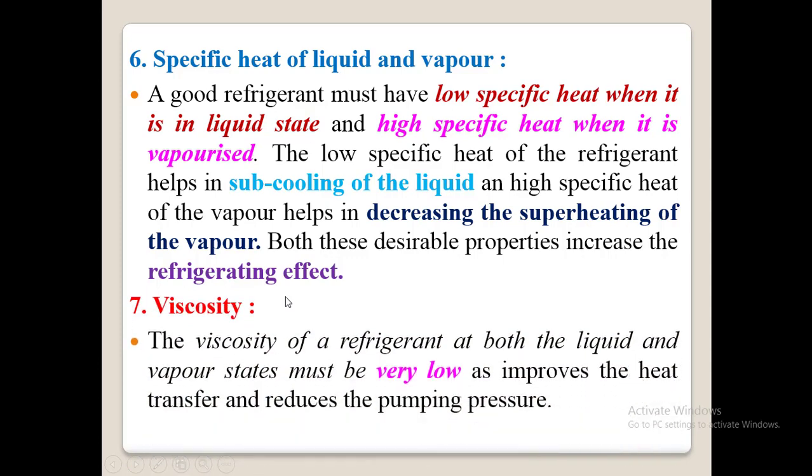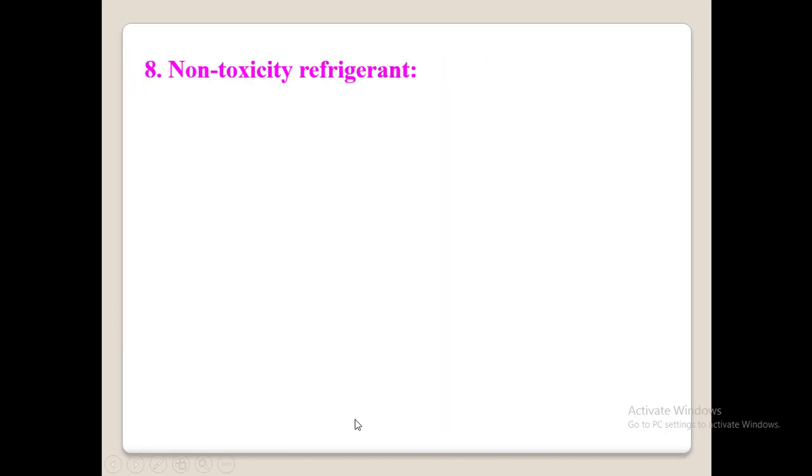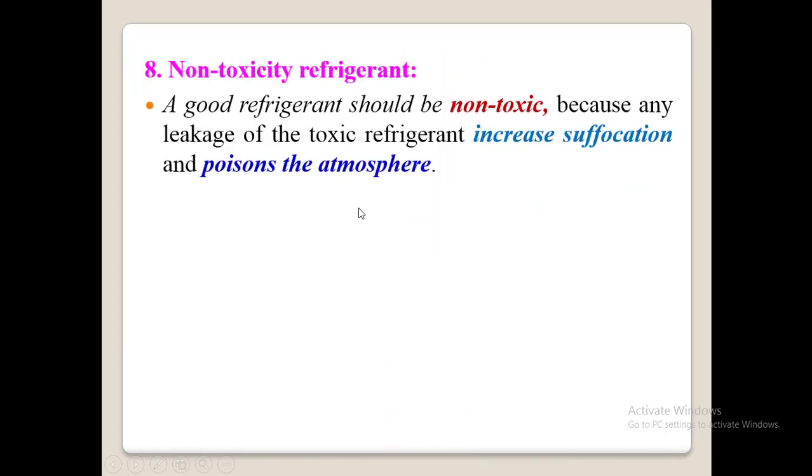Next is viscosity. Viscosity definition, you all know that. So viscosity of a refrigerant at both the liquid and the vapor state must be very low, as it improves the heat transfer and reduces the pumping pressure. You all know that if the viscosity is very high, then the refrigerant will not flow smoothly. So the viscosity of a refrigerant in both the liquid as well as the vapor state must be less, thereby the refrigerant will flow easily, and it also improves heat transfer and reduces the pumping pressure. Next, non-toxicity. A good refrigerant must be non-toxic. This much is enough, and you need to remember only this much. Whether toxicity, right?